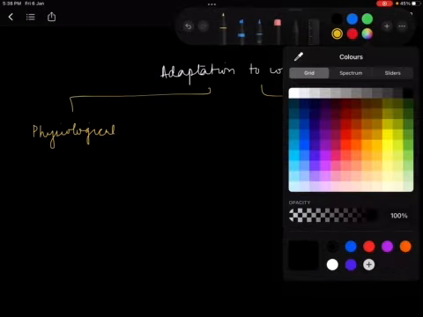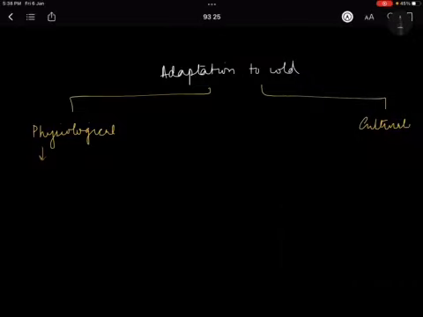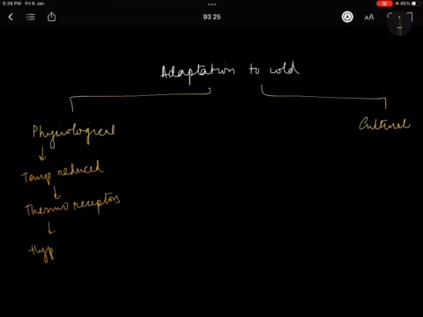In physiological, we talk about what your body does. If the temperature is reduced, your body will feel that temperature through the thermoreceptors in the skin, will send the signals, and the hypothalamus will be activated.